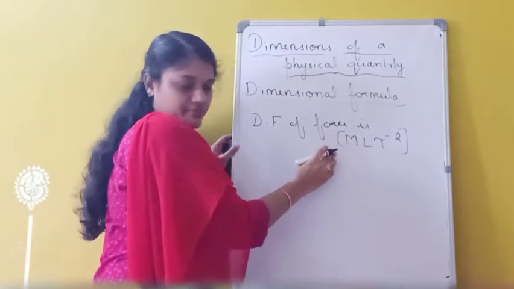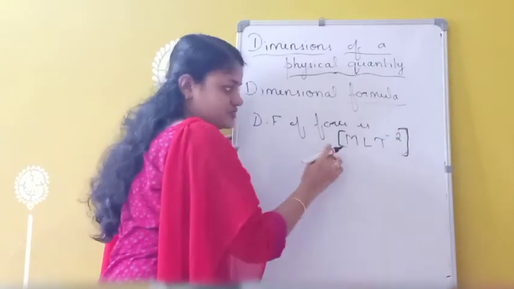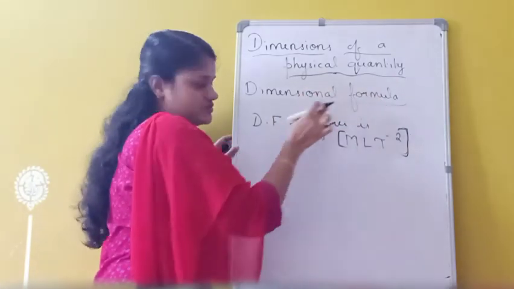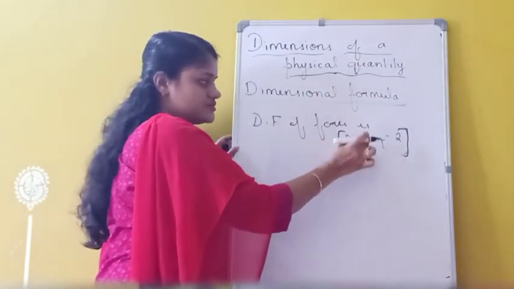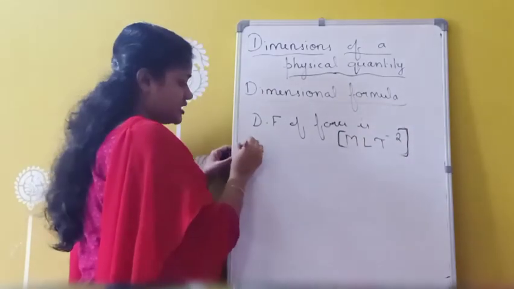So whenever we are putting dimension, we put a square bracket like this. This is the dimension of which one? Force. So this is called as which one? Dimensional formula. Whenever a physical quantity is expressed in terms of dimension, it is called dimensional formula.